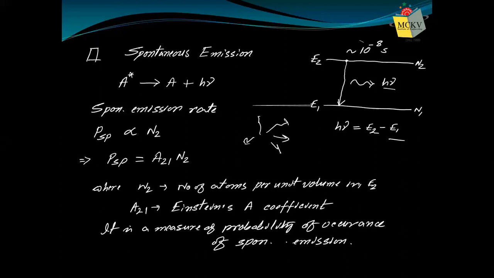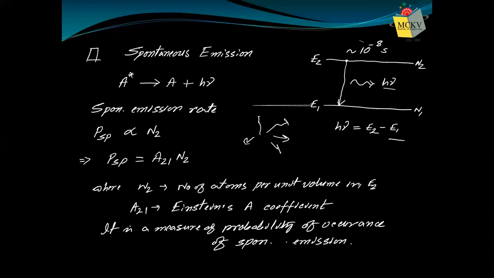That's why if you place a light bulb anywhere in your room, the whole room will be illuminated, because billions of photons are released in 1 second, going in arbitrary directions. So this is the spontaneous emission method by which our normal light bulbs operate.